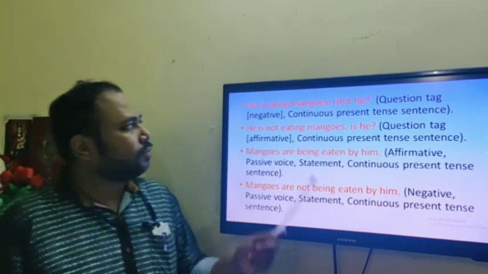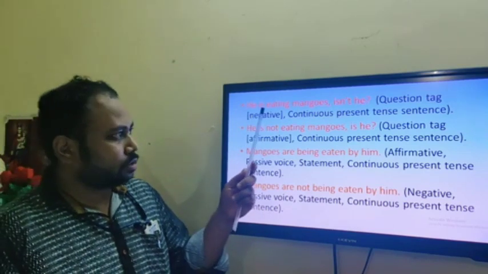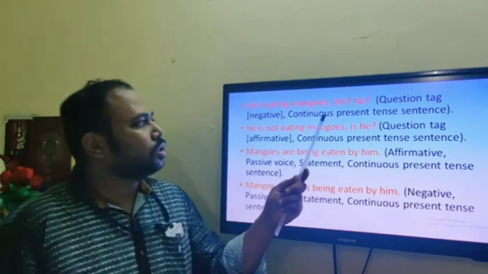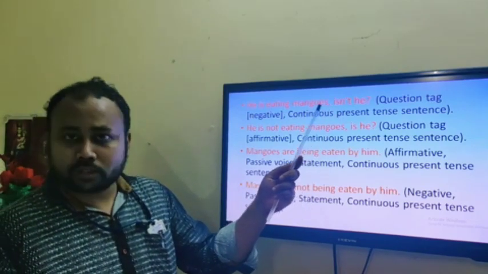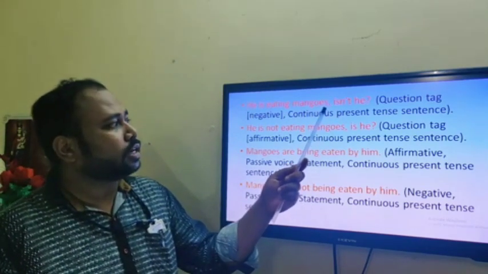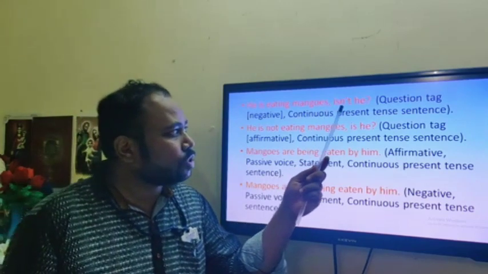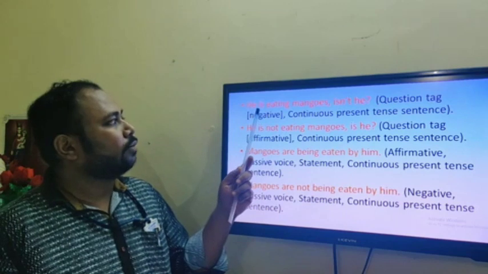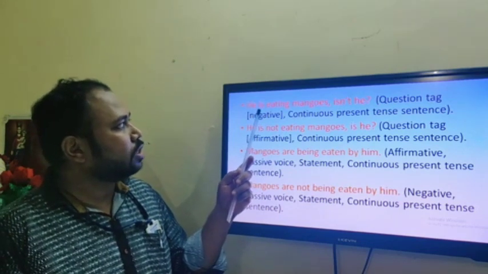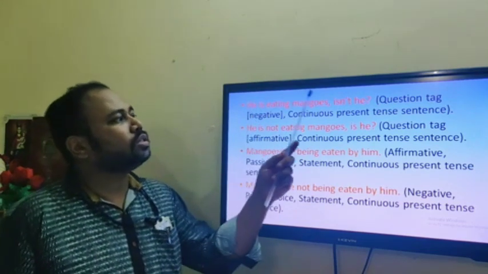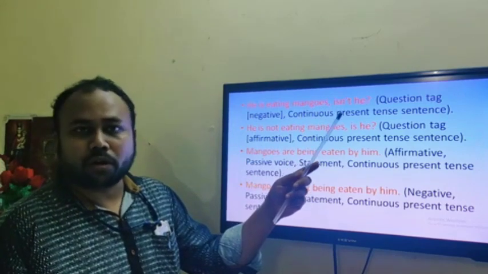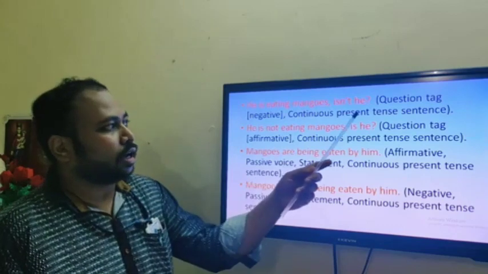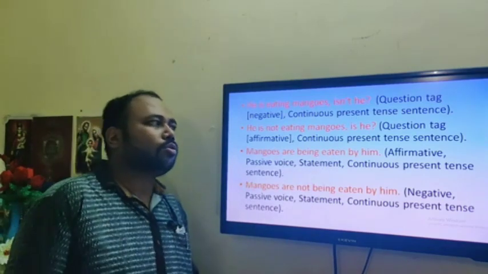So here we have the fifth sentence. He is eating mangoes, comma has to be placed after the sentence, and then add a question tag, that is isn't he. Remember, as you have the verb auxiliary is here, you need to use the same verb auxiliary in contracted form and add the subject he and end it with a question mark. That's all your question tag is.